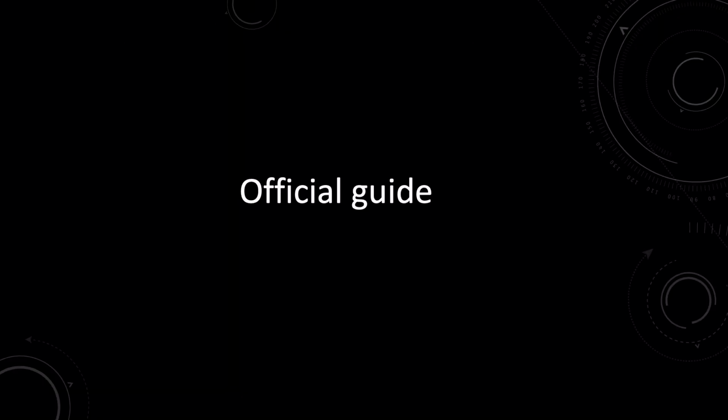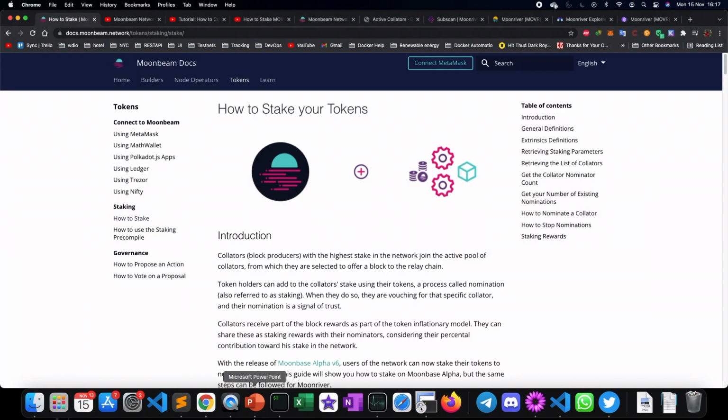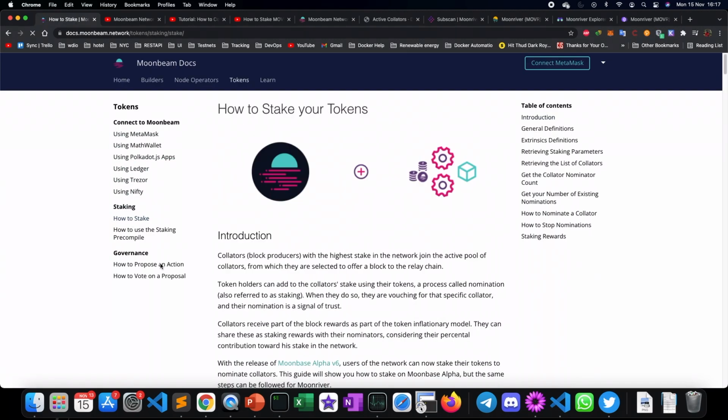So to start with, we'll talk about the official guide. The Moonbeam team have put forth an excellent set of documentation, be it for a developer or folks who are interested in going and staking the tokens. You can have in-depth documentation if you are a person who would like to read. You have articles written in detail about how you can connect to Moonbeam by different means, how you can stake, and there is also an option about how you can vote on a proposal.